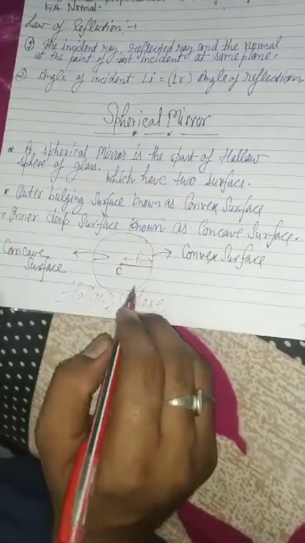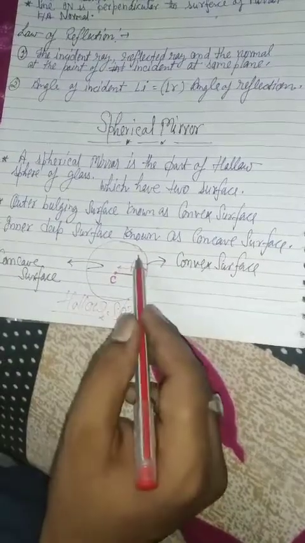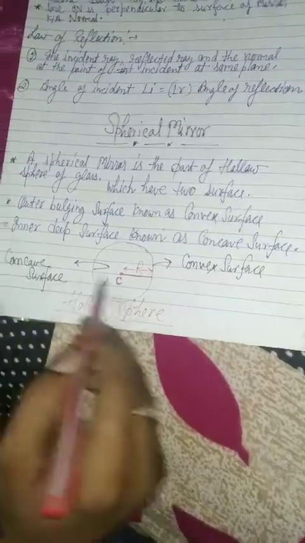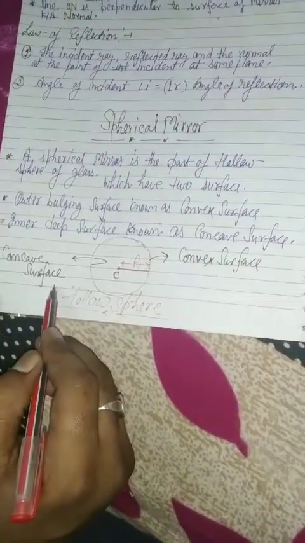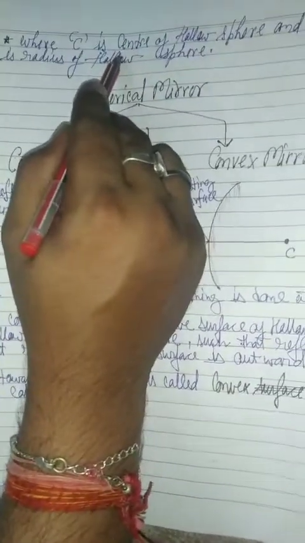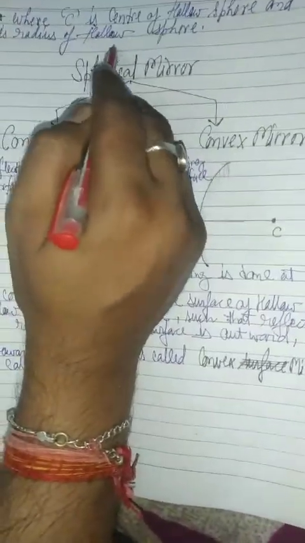In this diagram, it is clear that there is a hollow spherical surface with the outer bulging part, that is convex, and the inner deep surface, that is concave, where point C is the center of the hollow sphere and R is the radius of the hollow sphere.